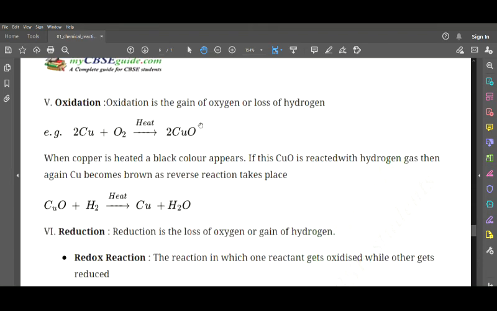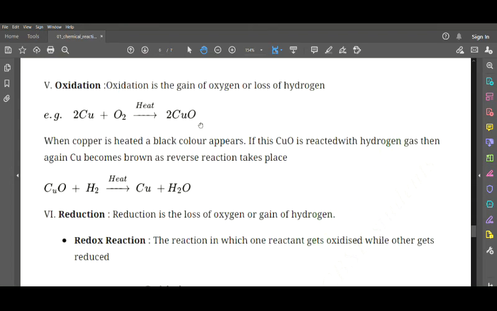Next one we have oxidation reaction. What is an oxidation reaction? Oxidation is the gain of oxygen or loss of hydrogen. So oxidation can happen in two ways: gaining oxygen or losing hydrogen. We have an example here.